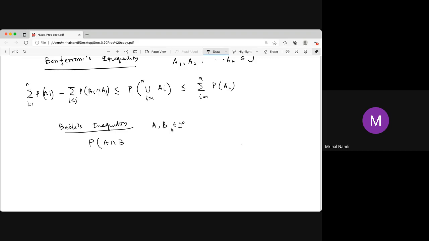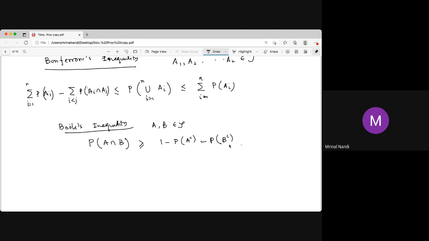If you forget to write that A and B belong to the sigma algebra, assume they are events by default. The probability of A intersection B is greater than or equal to 1 minus probability of A complement minus probability of B complement. So this is sometimes called Boole's inequality.